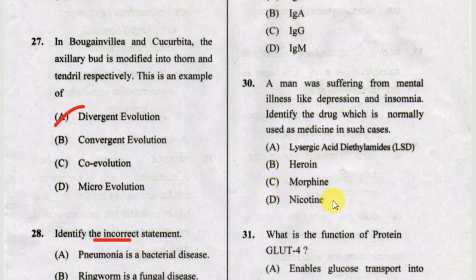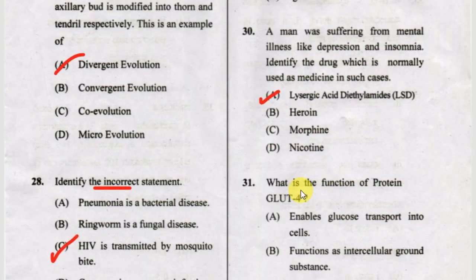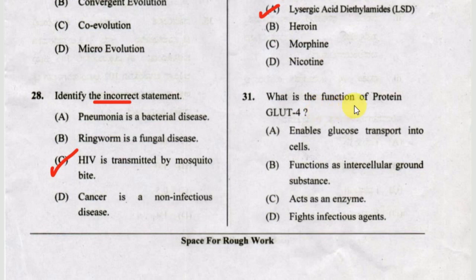Option D, nicotine. The correct answer is option A, LSD, okay. Next one, what is the function of protein GLUT4? Option A, enables glucose transport into cells. Option B, functions as intercellular bound substance. Option C, acts as an enzyme. Option D, fights for infectious agent. The correct answer is option A, enables glucose transport into cells, okay.